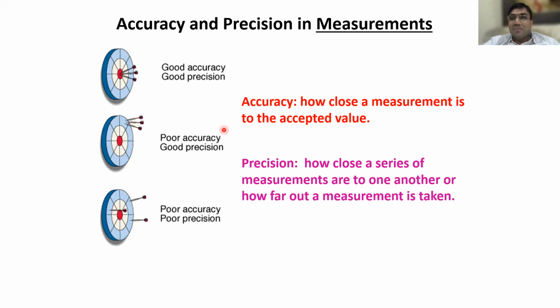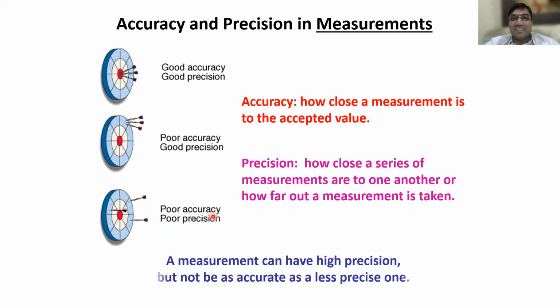For example, the first ranker, second ranker and third ranker are very close with 1 mark difference, but from 100 marks they are far. Here there are three at different places, so there is no precision and no accuracy. These are some of the words we use. A measurement can have high precision but not be accurate.